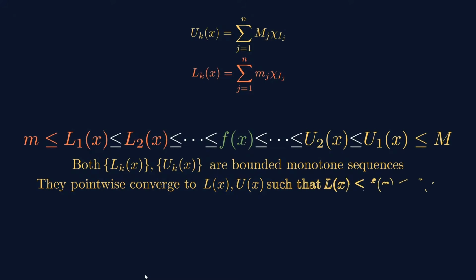So for each k, you have a sequence of functions LKx, UKx. Each function is measurable and Lebesgue integrable, and they are bounded by the capital M and the small m. So this sequence of functions is bounded. They pointwise converge to other functions Lx and Ux. The pointwise limit Lx will be less than f of x, and the pointwise limit Ux will be greater than f of x. So this is what is happening.